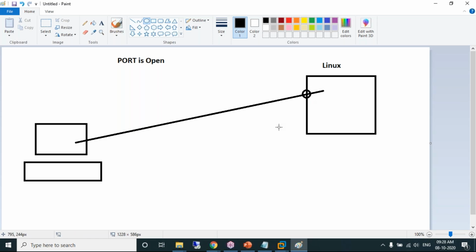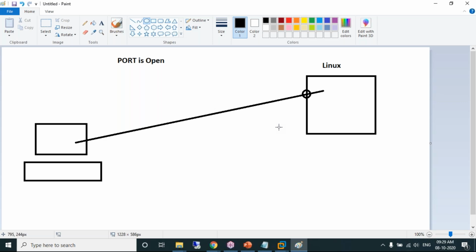Port is nothing but a gate of entry, access. You buy a pen drive. To be more simplified, you buy a pen drive. You want to use that pen drive. Where do you connect? You connect to the USB port. Port is a point of communication. Got it? Port is a gate.